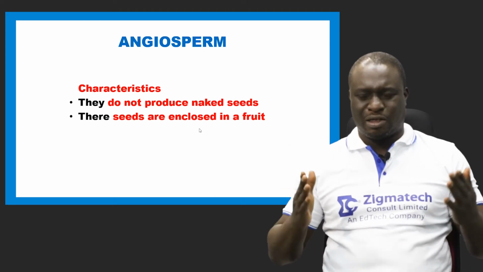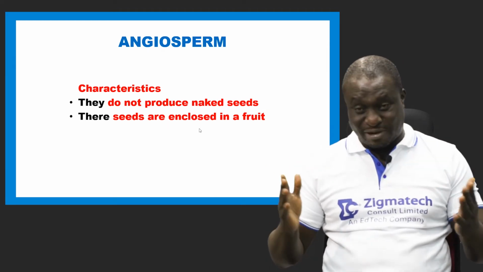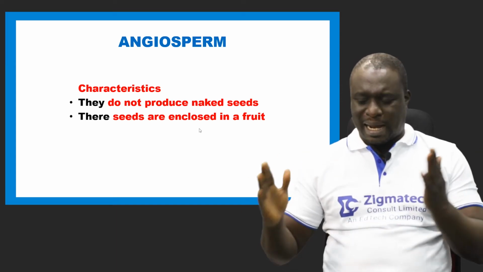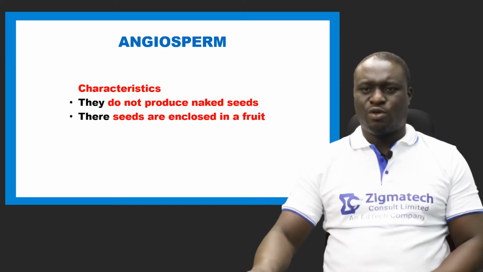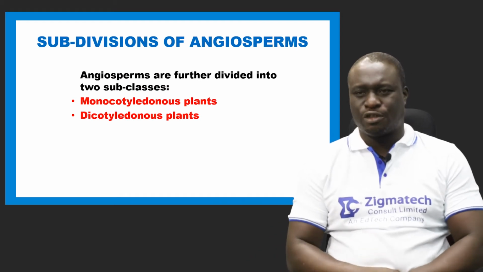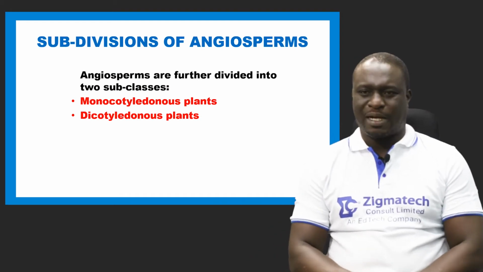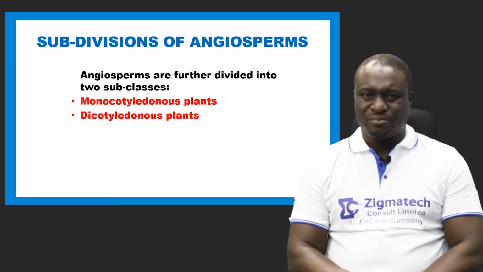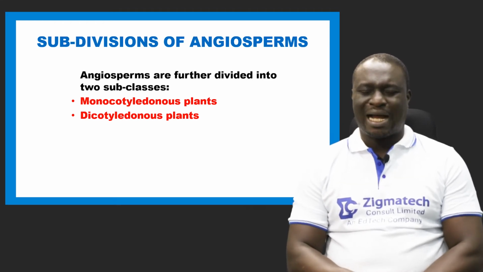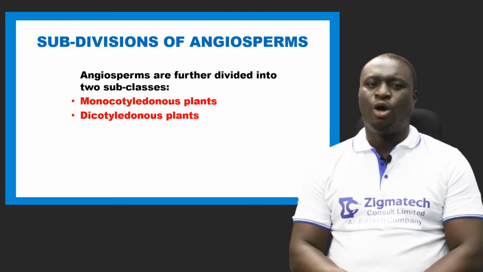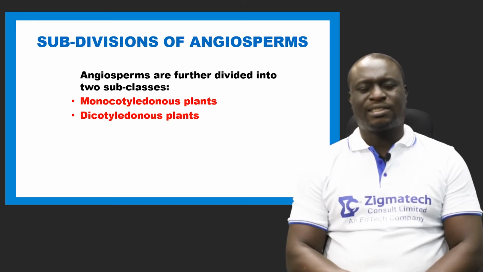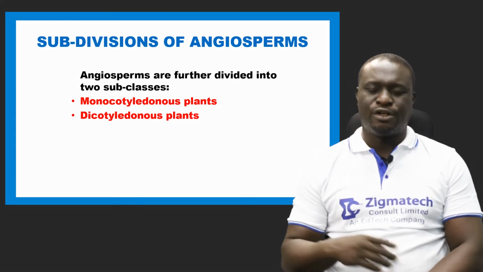So we can bring out 2 major differences between a gymnosperm and an angiosperm. Take a look at some subdivisions of angiosperms. Angiosperms are subdivided into monocotyledonous plants and dicotyledonous plants. Let's take a look at monocotyledonous plants.